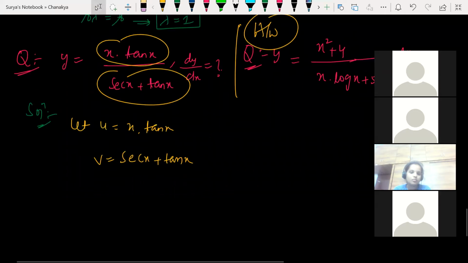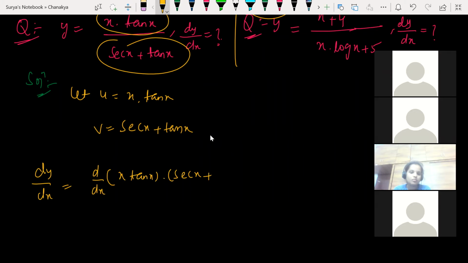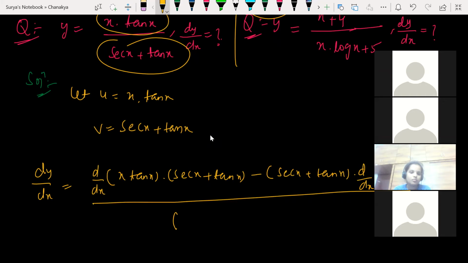Okay. So the quotient rule, I can apply the quotient rule here. So dy by dx is equal to what? d by dx of u, x into tan x, into v as it is, minus v into d by dx of x into tan x, whole divided by v square.